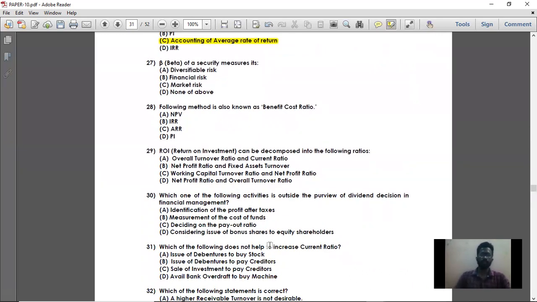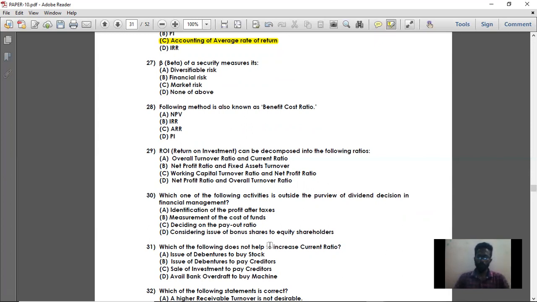Next, question number 27. Beta of the security measures its. What is meant by beta of the security? Beta of the security is nothing but the market risk of the security. That is, you will compare the beta with the market risk which you are taking compared to the risk-free return. So what is the market risk minus what is the risk-free? If you multiply it with the beta, you will get the risk which has been taken by the particular fund more than the market.